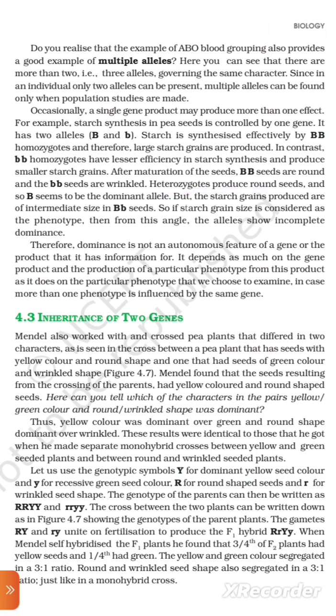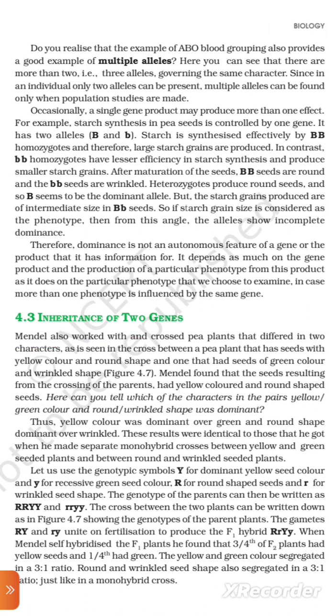Heterozygotes produce round seeds, and so capital B seems to be the dominant allele, but the starch grains produced are of intermediate size in capital B small b seeds. So if starch grain size is considered to be the phenotype, then from this angle the alleles show incomplete dominance. Therefore, dominance is not an autonomous feature of a gene or the product that it has information for. It depends as much on the gene product and the production of a particular phenotype from this product as it does on the particular phenotype that we choose to examine, in case more than one phenotype is influenced by the same gene.